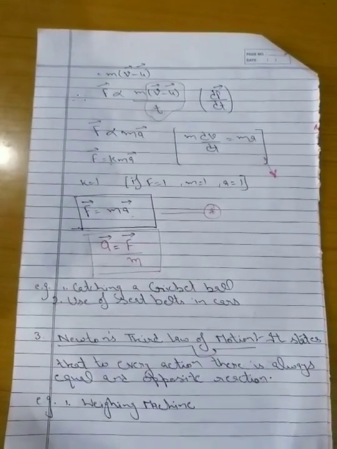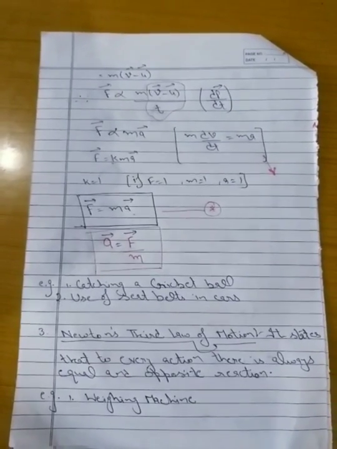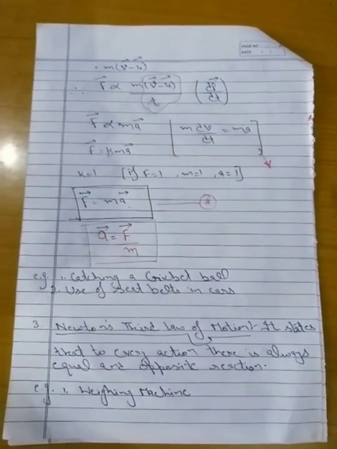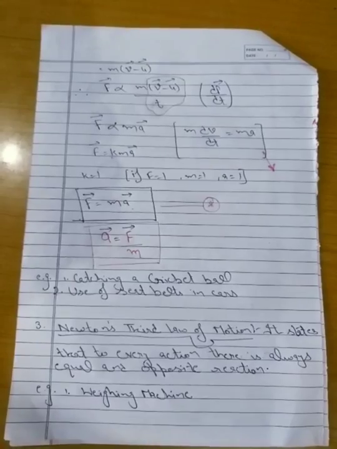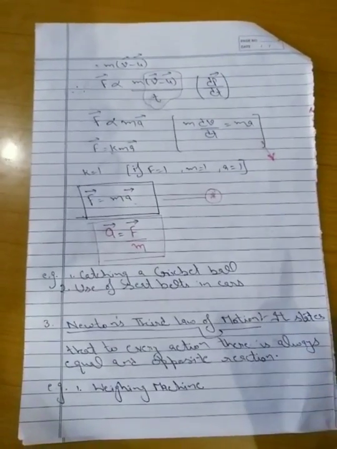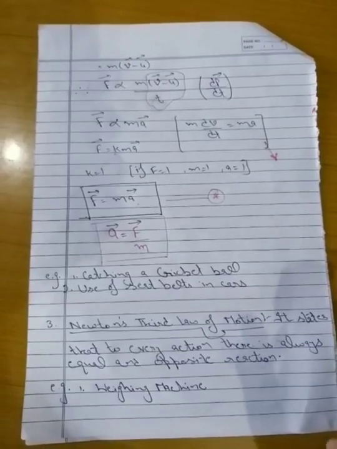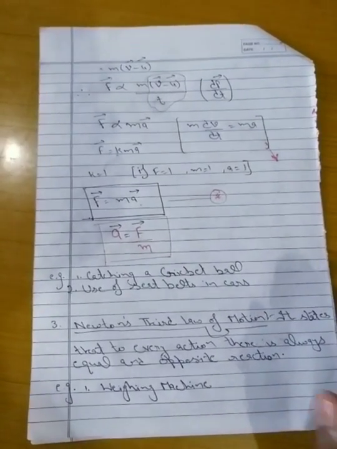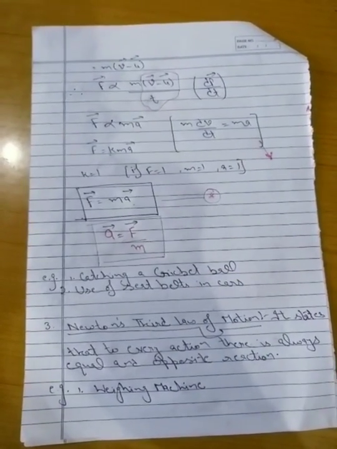safety belts while driving. Now moving further, Newton's third law of motion. It states that to every action there is equal and opposite reaction. And there are several examples of Newton's third law of motion. The first is of a weighing machine.